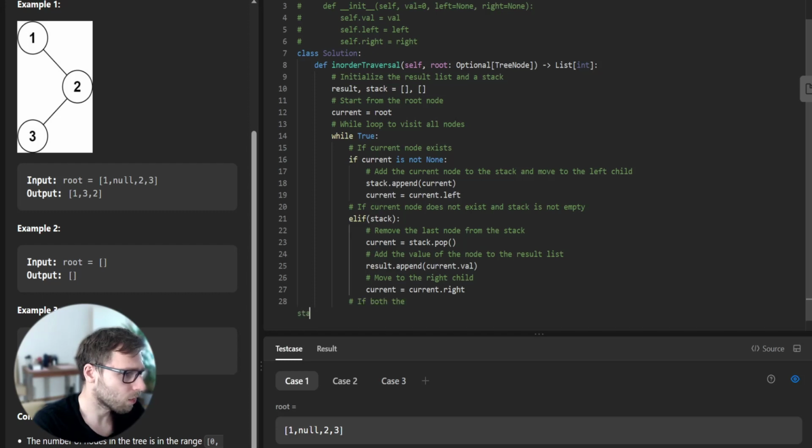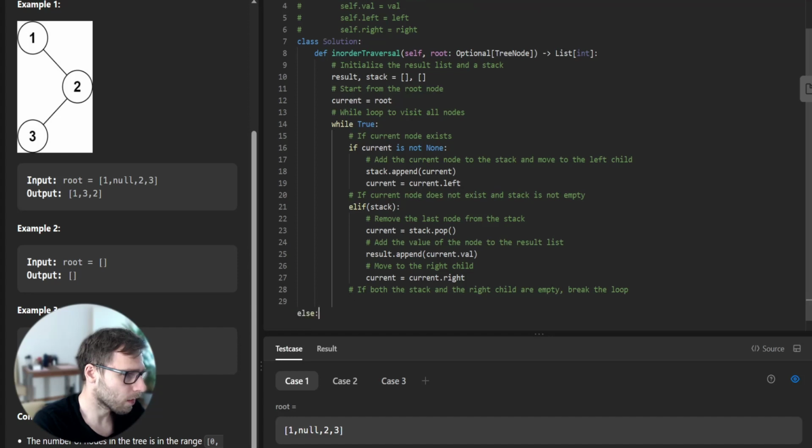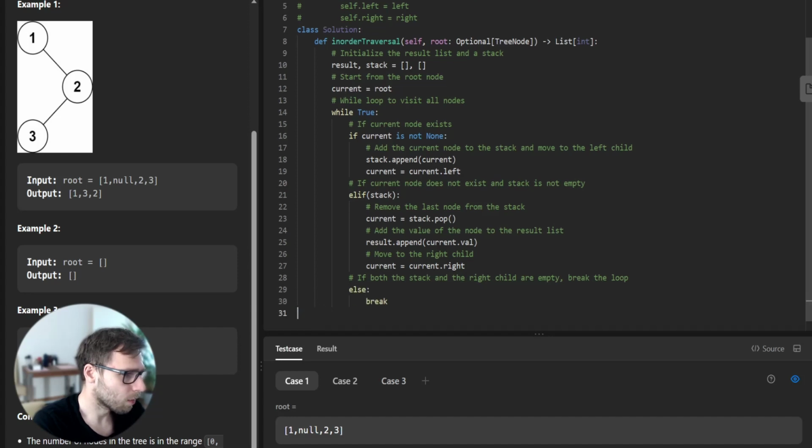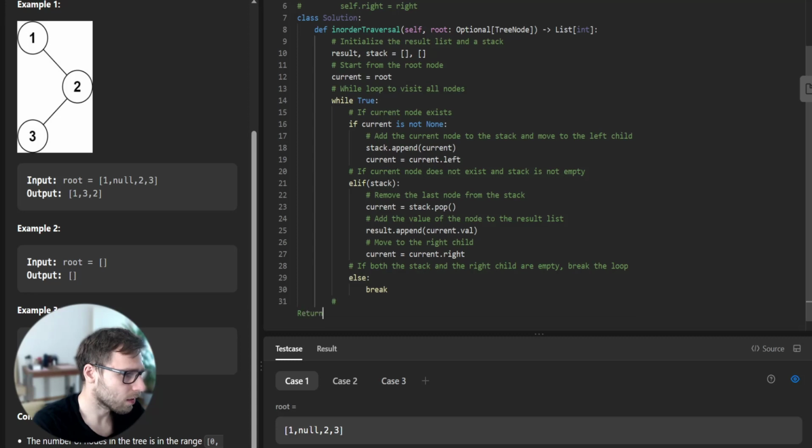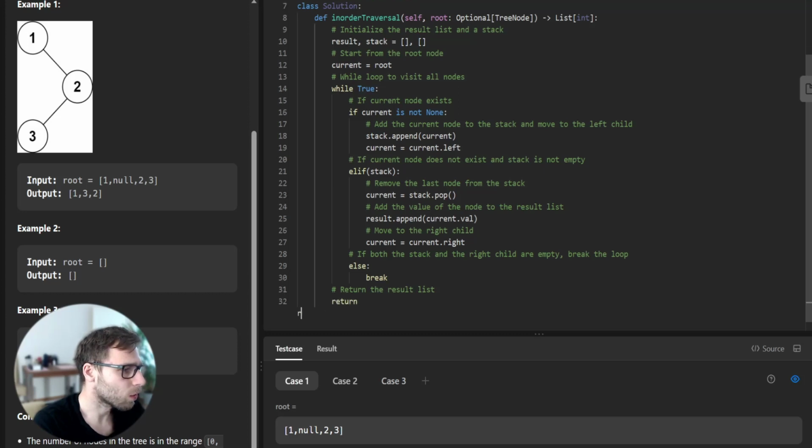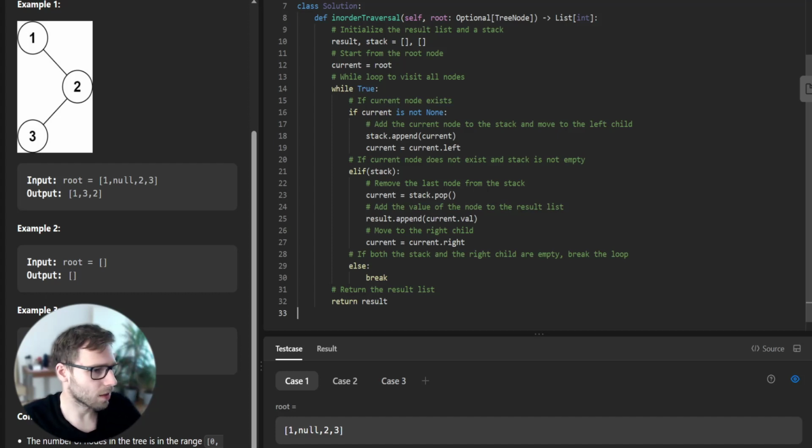And if both the stack and the current node are empty, break the loop. So else break, and we exit the loop. Return the result list. So here we return result, and this is our implementation.